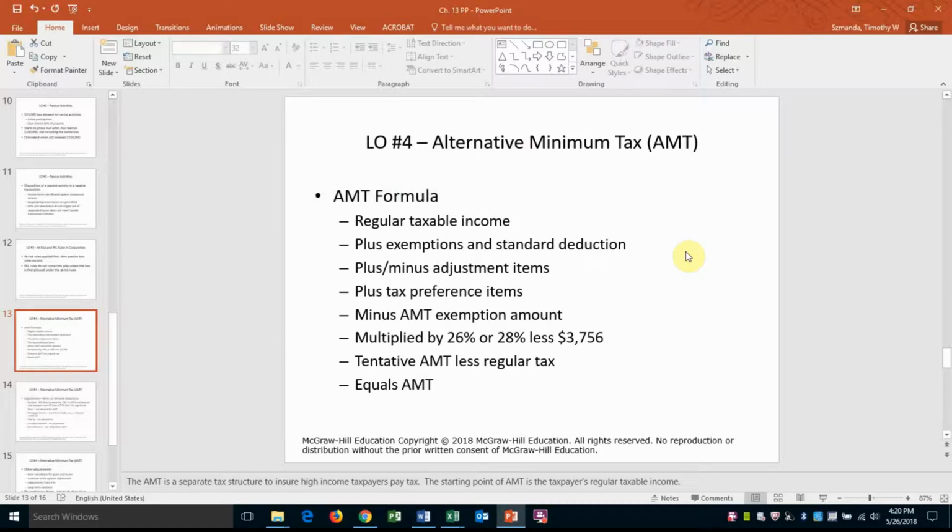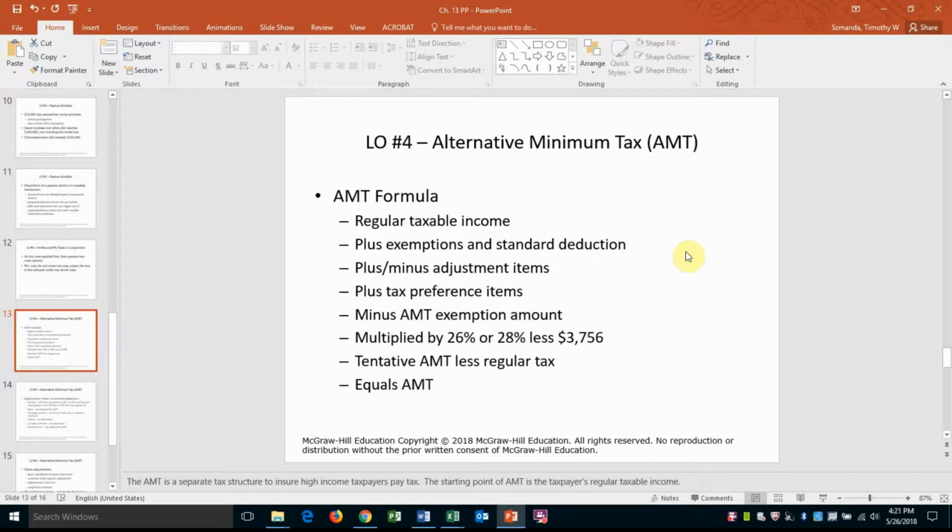So the alternative minimum tax is calculated by starting with your regular taxable income, which is calculated using the standard tax formula we've used in previous chapters. We'll add exemptions and the standard deduction in, and then we may add or subtract adjustment items. We'll add tax preference items. We'll deduct the AMT exemption amount, which can be phased out. And then once we determine the amount, we will multiply it by either 26 or 28%, less $3,756 for 2017.